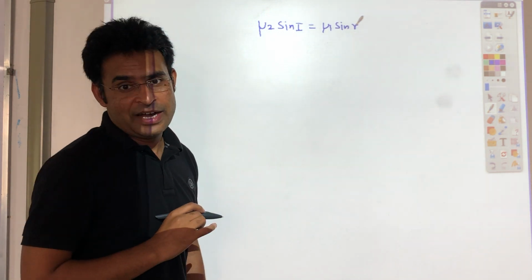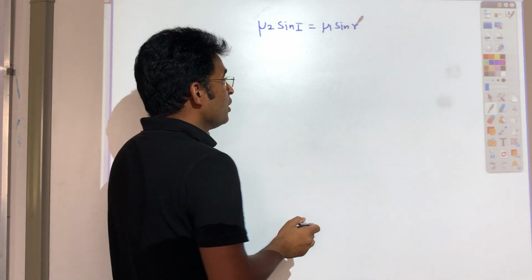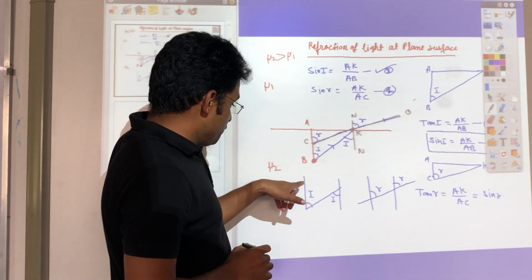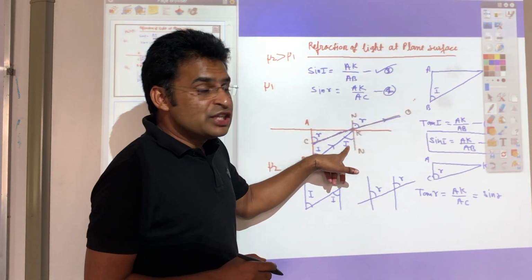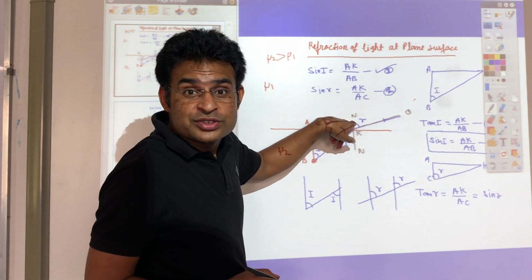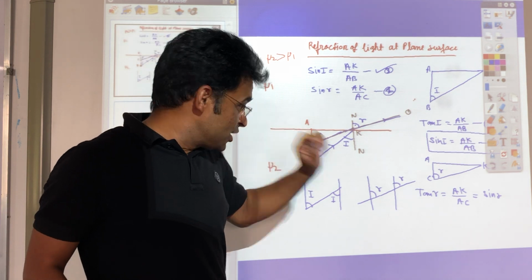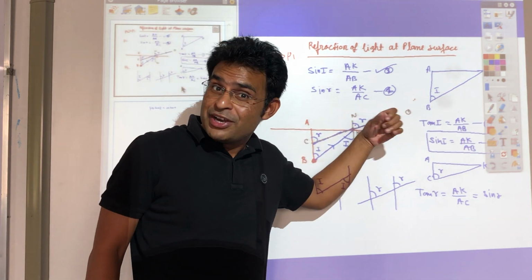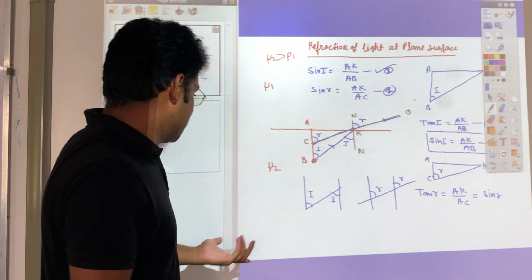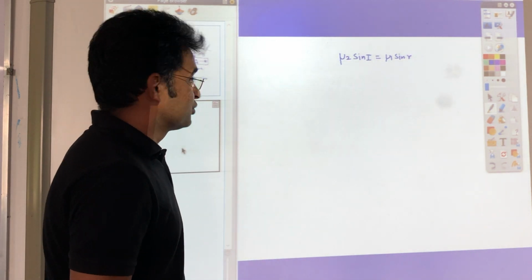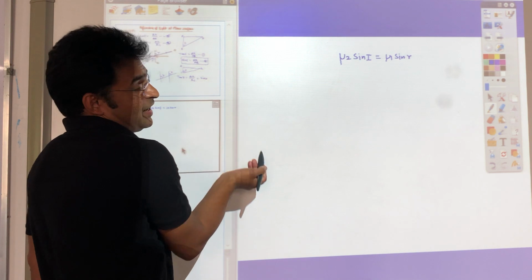This is Snell's law. I'll use it over here. If I use Snell's law in this one, mu2 into sin i is equal to mu1 into sin r. The refractive index of this medium into sin of this angle is equal to the refractive index of this medium into sin of this angle. That's what Snell's law is. And we know what sin i and sin r are.